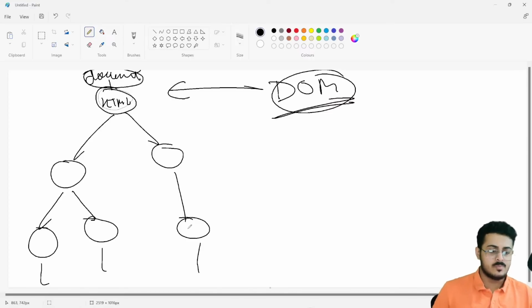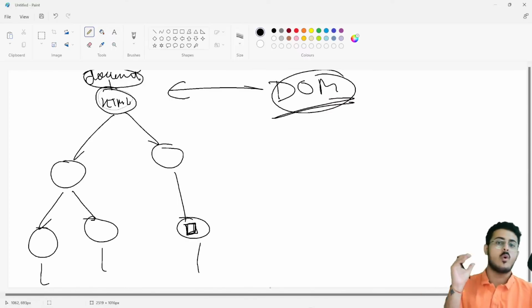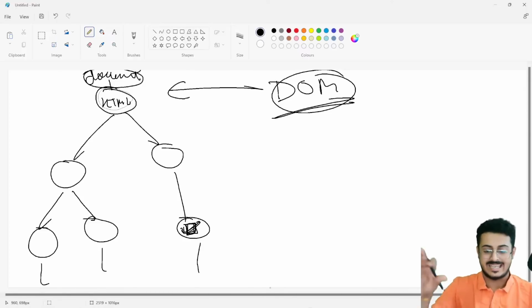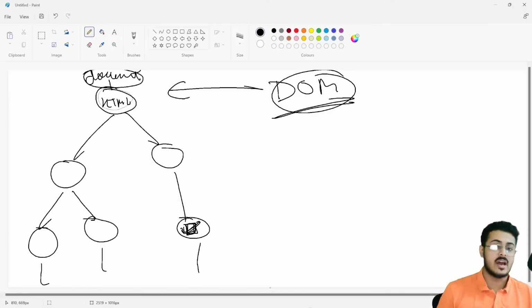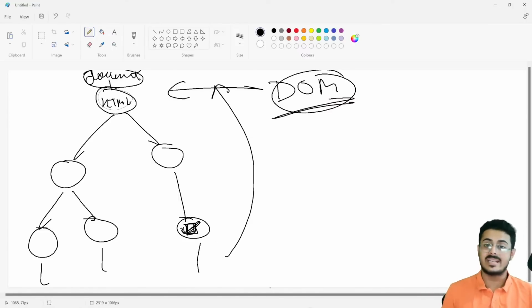Let's assume that this particular element right over here is a checkbox. In very old websites, if you wanted to check this checkbox, you would have to reload the entire website to see whether it had been checked or not. You had to reload the entire website so that the entire DOM tree is able to reload accordingly. That was what was happening.